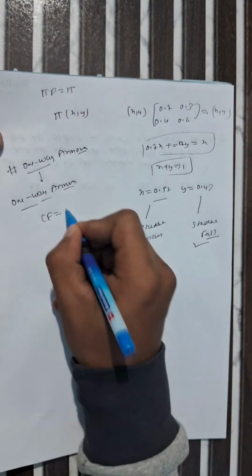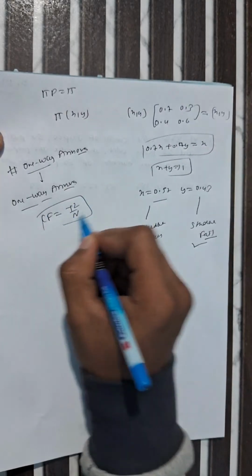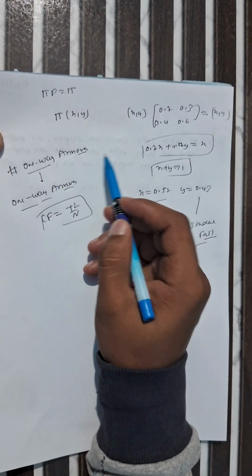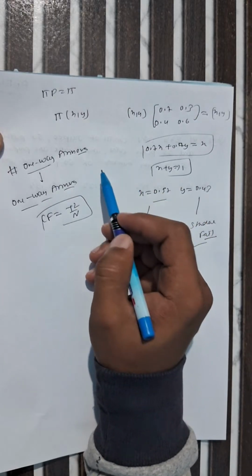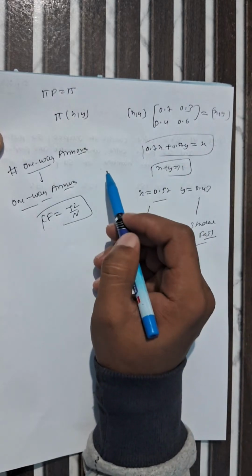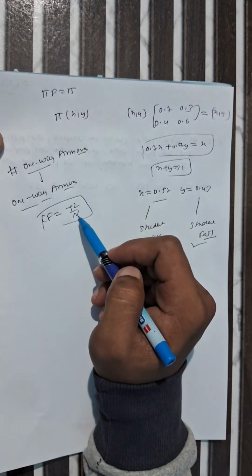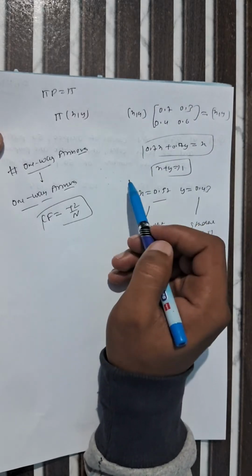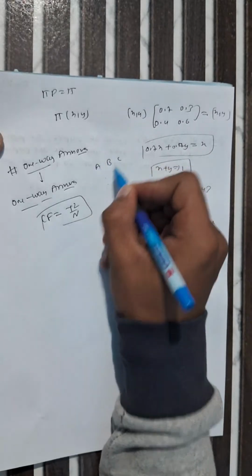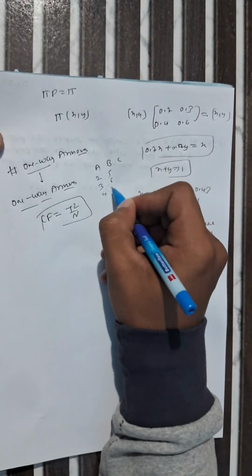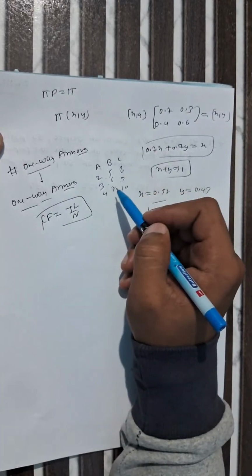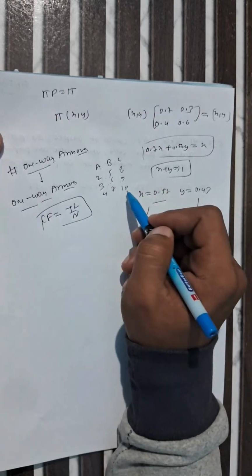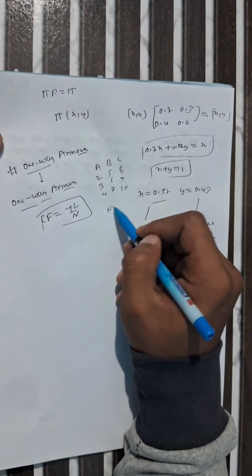CF equals T square by capital N. T is nothing but the total of the observations given in this question, here A, B, C. Three observations are there for one value, and there are two values there. So first we add all these values, and N is the total number of observations: 1, 2, 3, 4, 5, 6, 7, 8, 9. So what is the value of capital N? 9 observations are there, so N equals 9.